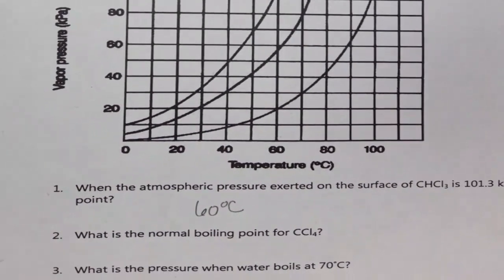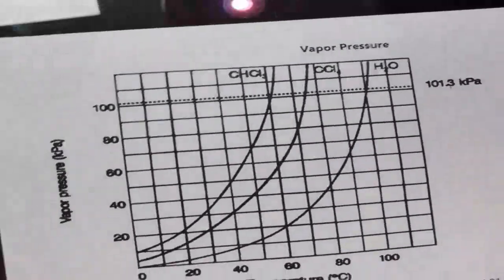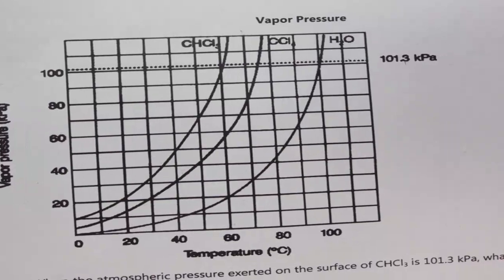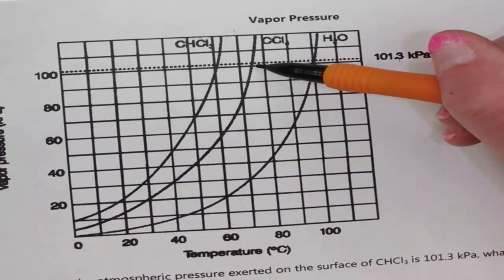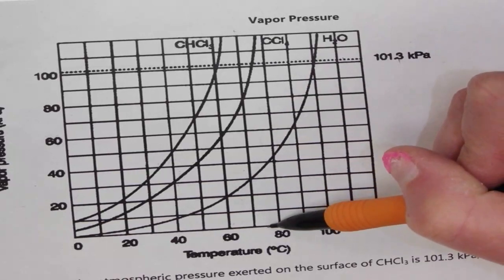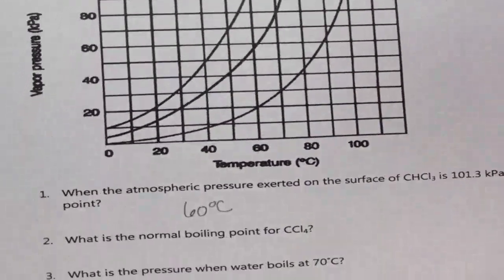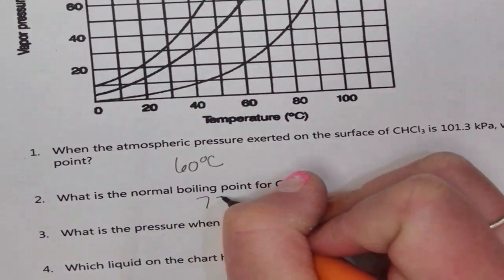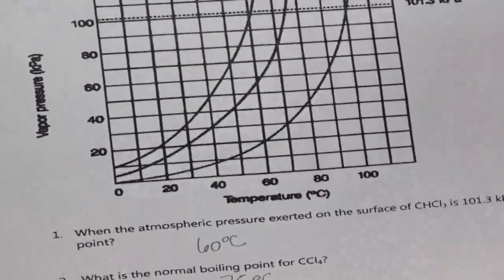What is the normal boiling point for CCl4? The normal boiling point would be at standard pressure. So again, I'm going to find CCl4 and simply come down. I'm going to read the graph, and I see it's somewhere around 75 degrees Celsius. What is the pressure when water boils at 70 degrees Celsius?